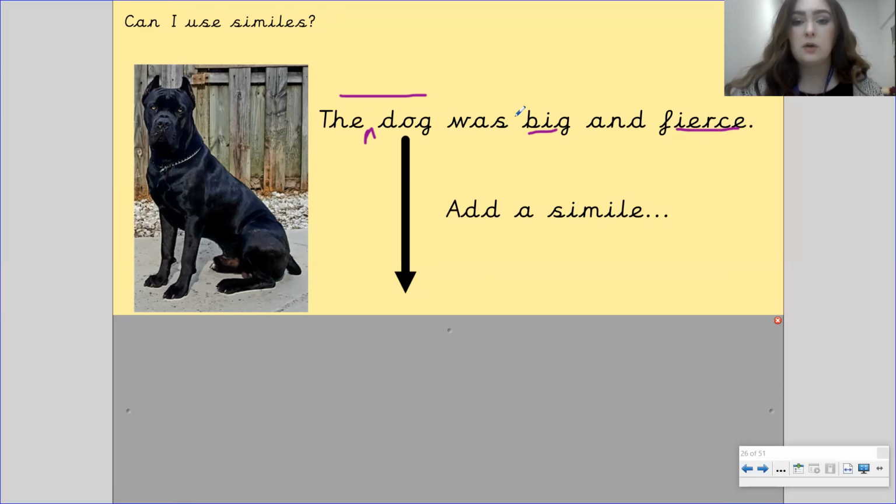So the something dog was big and fierce like a, or the dog was as big and fierce as a. So you need to use the words like or as to compare the dog's bigness and fierceness to something else. So I want you to go and get your mini whiteboard and have a go at adding a simile to this sentence. Pause the video to do that now.